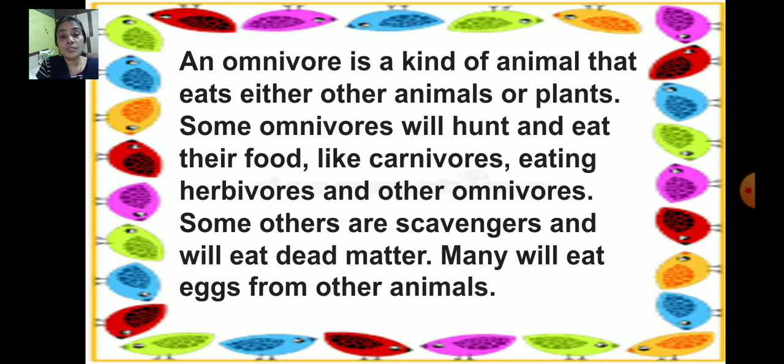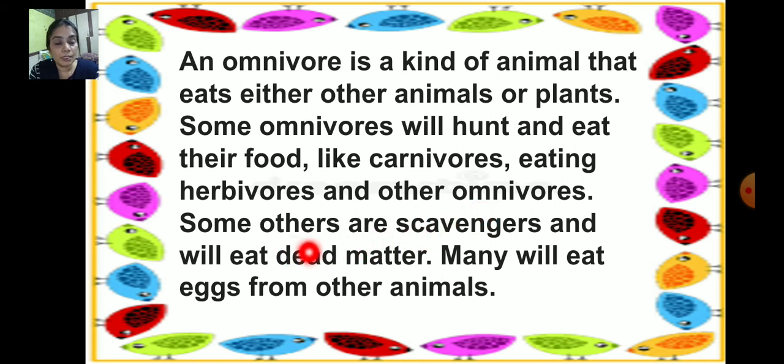So an omnivore is a kind of animal that eats either other animals or plants. Some omnivores will hunt and eat their food, like carnivores, eating herbivores and other omnivores.